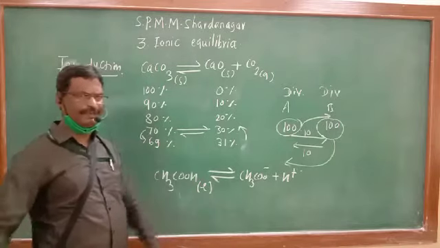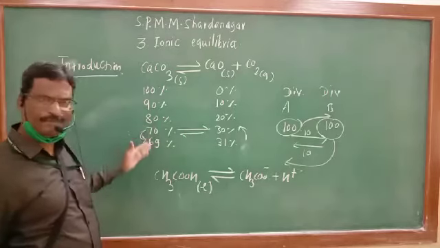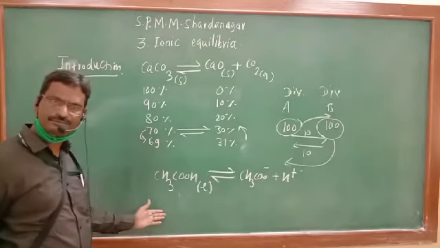And all principles of chemical equilibrium are applicable for this type of reaction also.